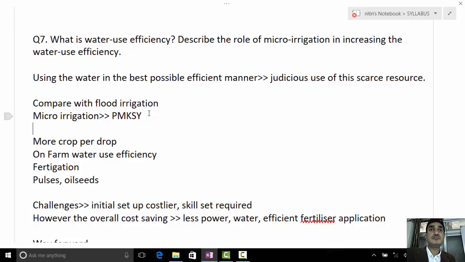Fertigation also helps in increasing the efficiency of other inputs, for example, fertilizers. Fertigation is a process of mixing fertilizer into the water and then distributing it by micro irrigation, sprinkler or drip. So it increases the efficient use of all other inputs as well. That is what fertigation is; it was used in the Economic Survey.